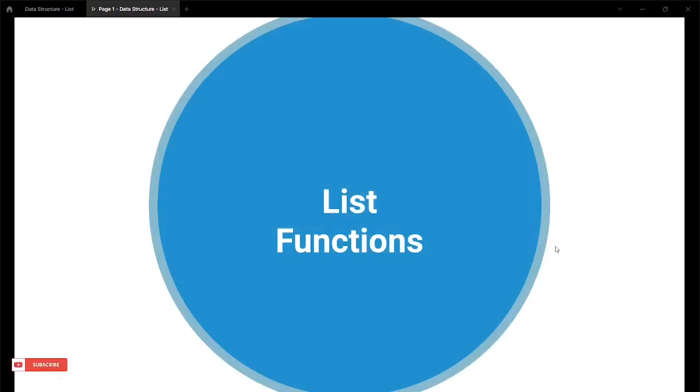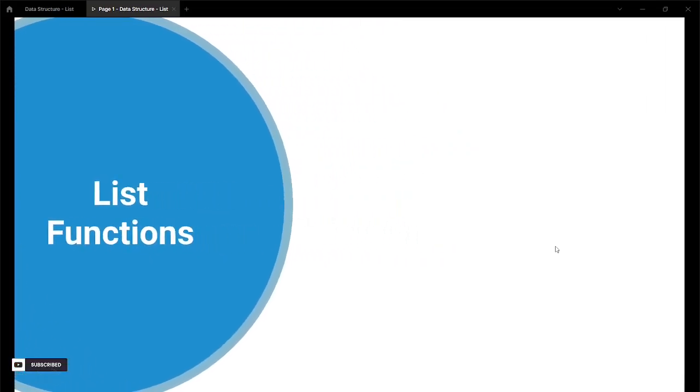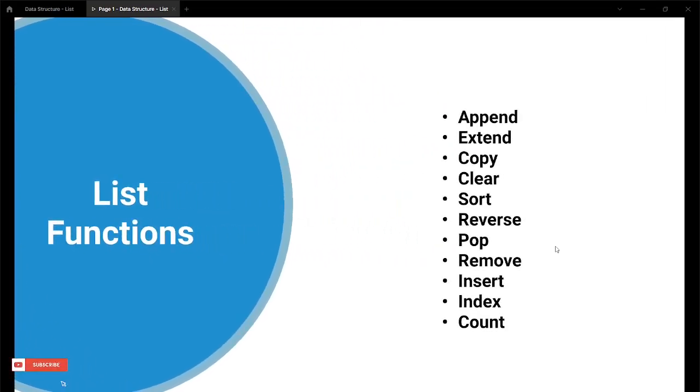So the next are list functions. There are a lot of functions in list. For example, the append function to append data to a list, the extend function to extend the length of the list, then the copy function, the clear function to clear the list, the sort function to sort the list. Basically, the name indicates the function. So reverse function, pop function, remove function, insert, index, count. Let's see some functions in detail.